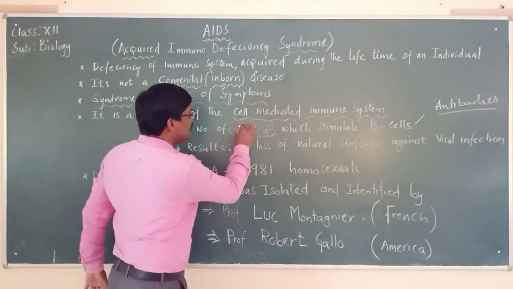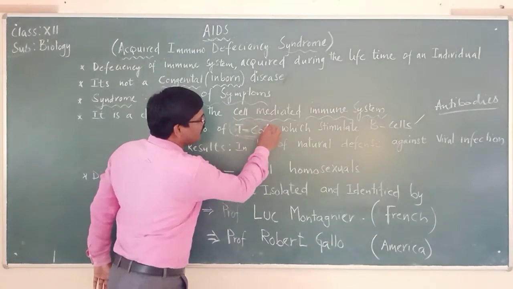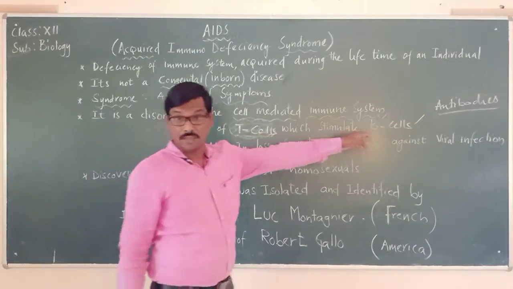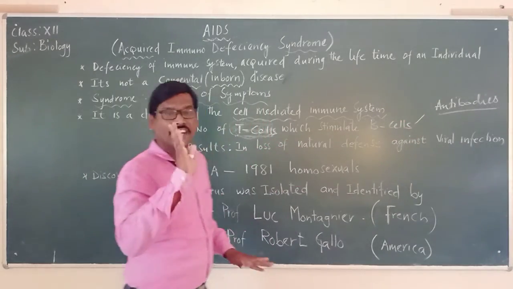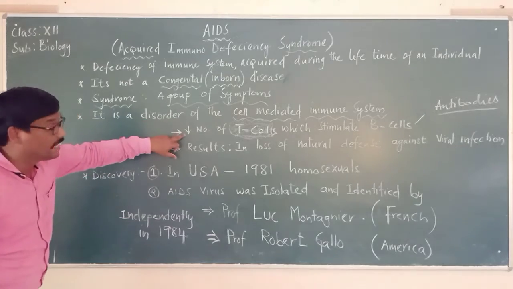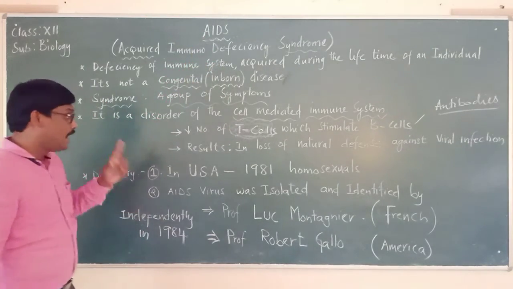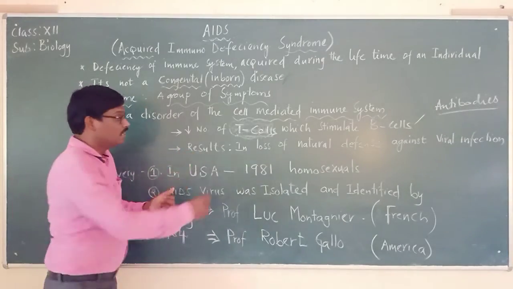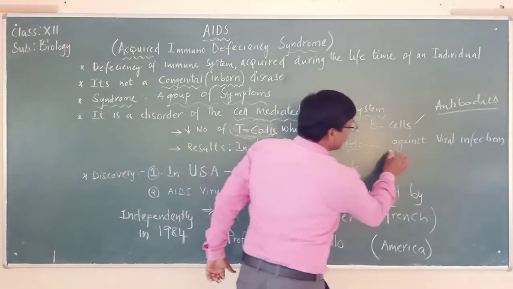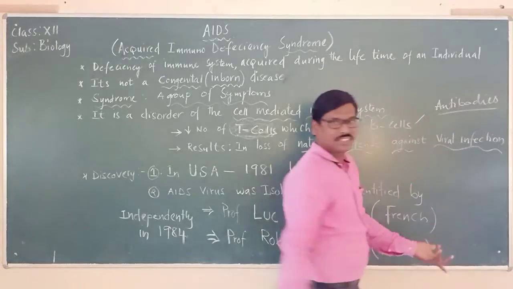Please remember this. When the T cells are being destroyed, they cannot stimulate the B cells, and the antibodies cannot be produced. So there will be a decrease in the number of T cells when a person is suffering with AIDS. And it results in the loss of natural defense against viral infection.